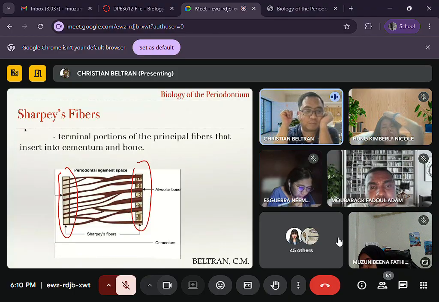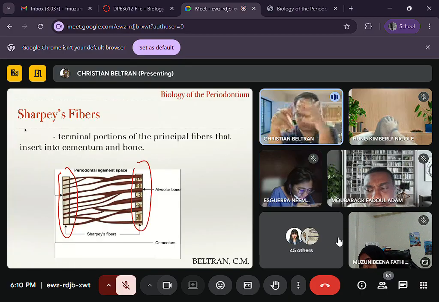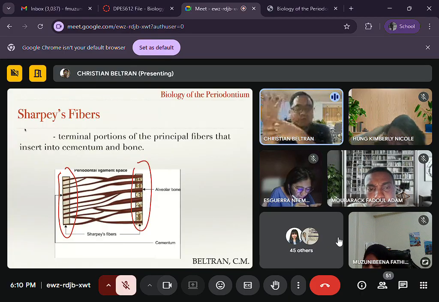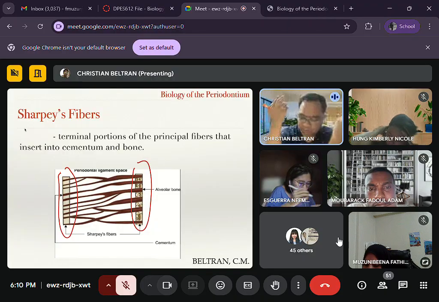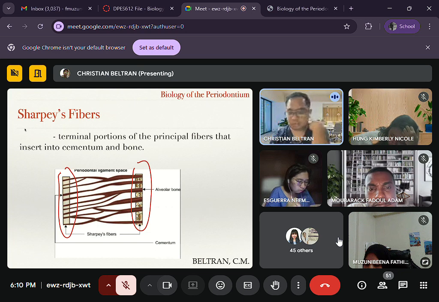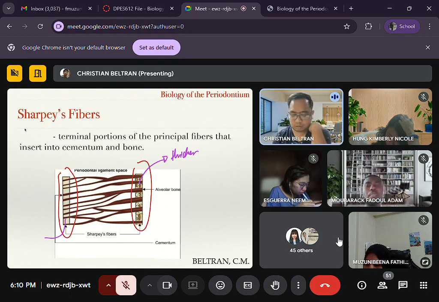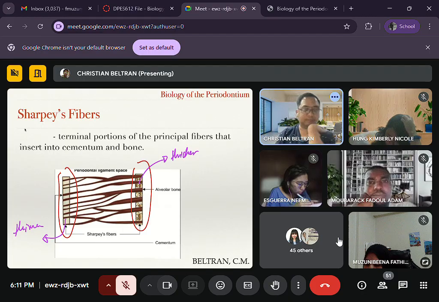Those are your Sharpey's fibers. And if you notice, the Sharpey's fibers in the alveolar bone have a different thickness compared to the Sharpey's fibers in the cementum. It's the Sharpey's fibers in the alveolar bone that are thicker compared to the Sharpey's fibers in the cementum. They are thinner. Okay?